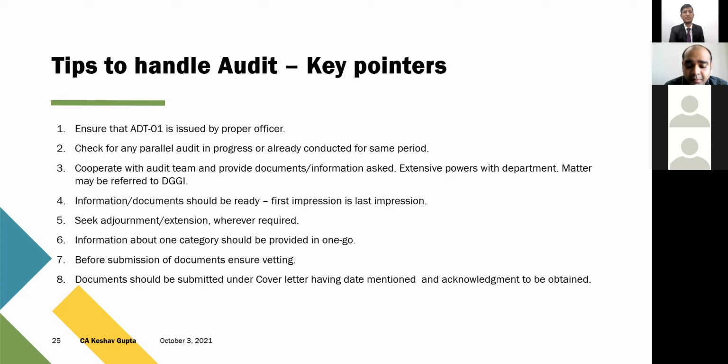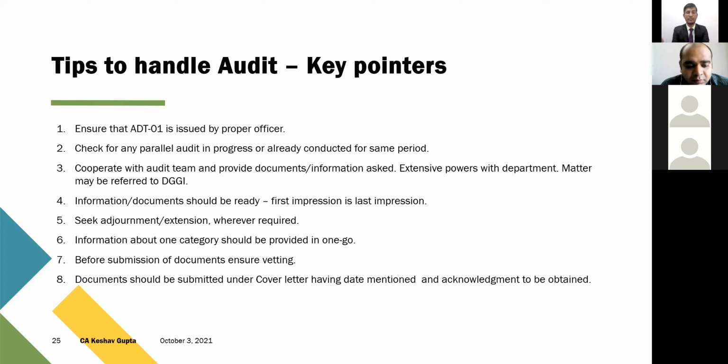The third thing I would say is that you should cooperate with the audit team. Don't make it a case where you do not reply to the notice. You should always cooperate with the audit team and provide the documents and information asked for, because the powers with the department are extensive. And as I've already mentioned, it's not about the GST compliance rating, it's about DGGI, which is very aggressive these days.